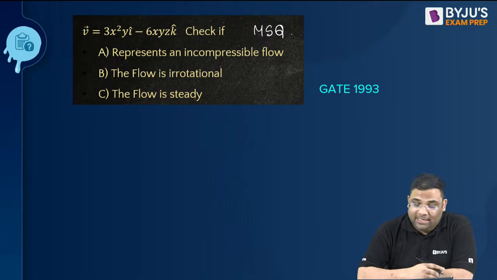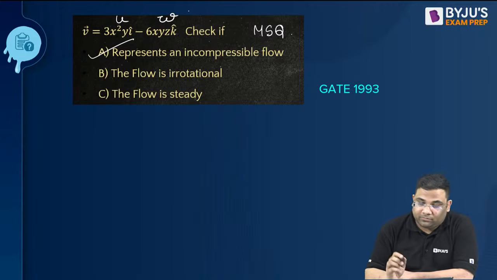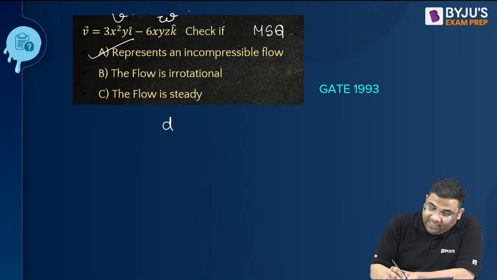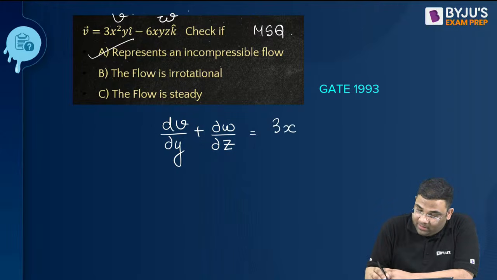What about C? Yes. It is an incompressible flow because you see this is U, this is V, this is W. If we are representing the continuity equation, dV by dy and dW by dz, that will be how much? With respect to y, it is 3x square.